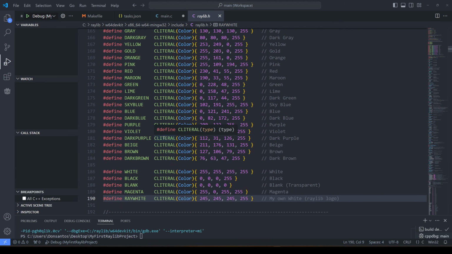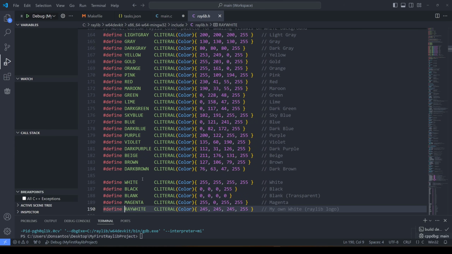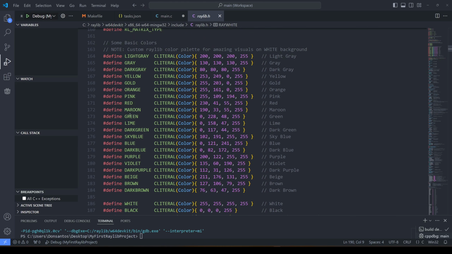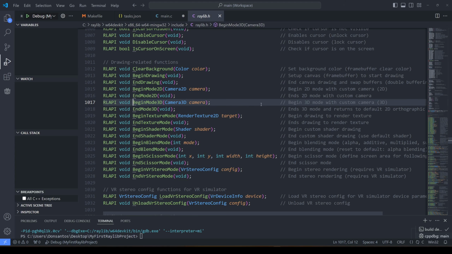So I'm pressing F12 to move into, let's change the color to something nicer. Let's go, let's see, maroon. Sounds pretty cool. So I'm going to change the background color to maroon. Begin mode 3D. What does that mean? Begin mode 3D. Begin 3D mode with custom camera.